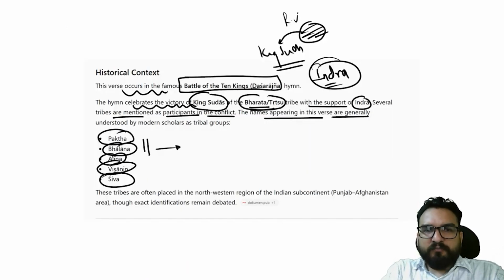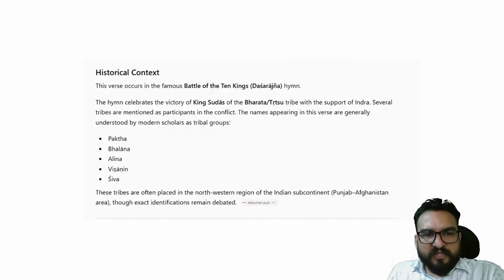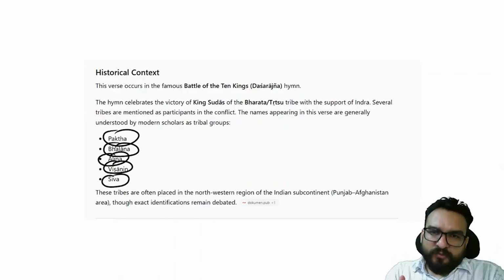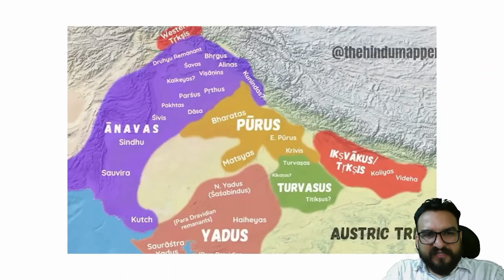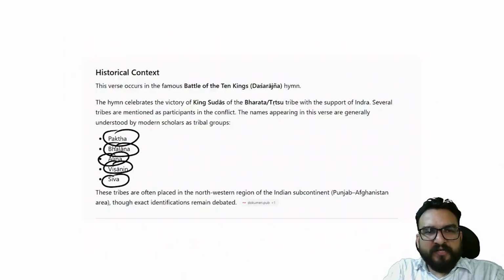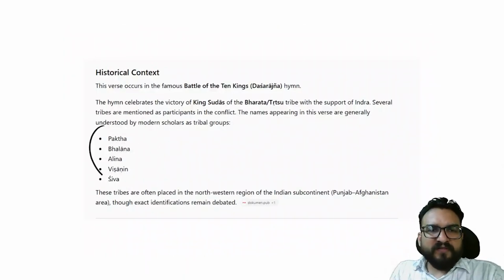So in the books, in the particular Vedic verse, how it is written in the form of this, right? But their names get changed as well. ठीक है, इनको modern day different names से भी जाना जाएगा इस वाले particular region. जैसे आप यहाँ पर देखोगे तो you will be finding Paktas, ठीक है, तो ये अनावाज एरिया में आ रहे थे, ठीक है. So this is the political framework, political tribes over here which you can remember, these 5 tribes.